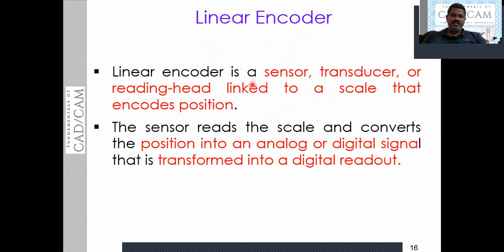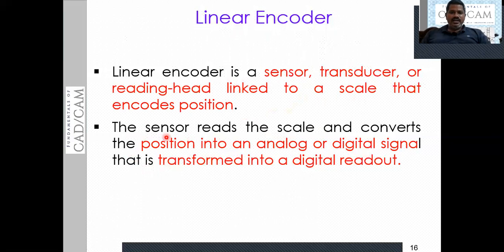That means this linear encoder is going to sense the position with the help of the scale. Every time, the linear movements of the moving member will be sensed by using this linear encoder with a scale. We will see this along with the figure in the coming slide. The sensor reads the scale and converts the position into an analog or digital signal.